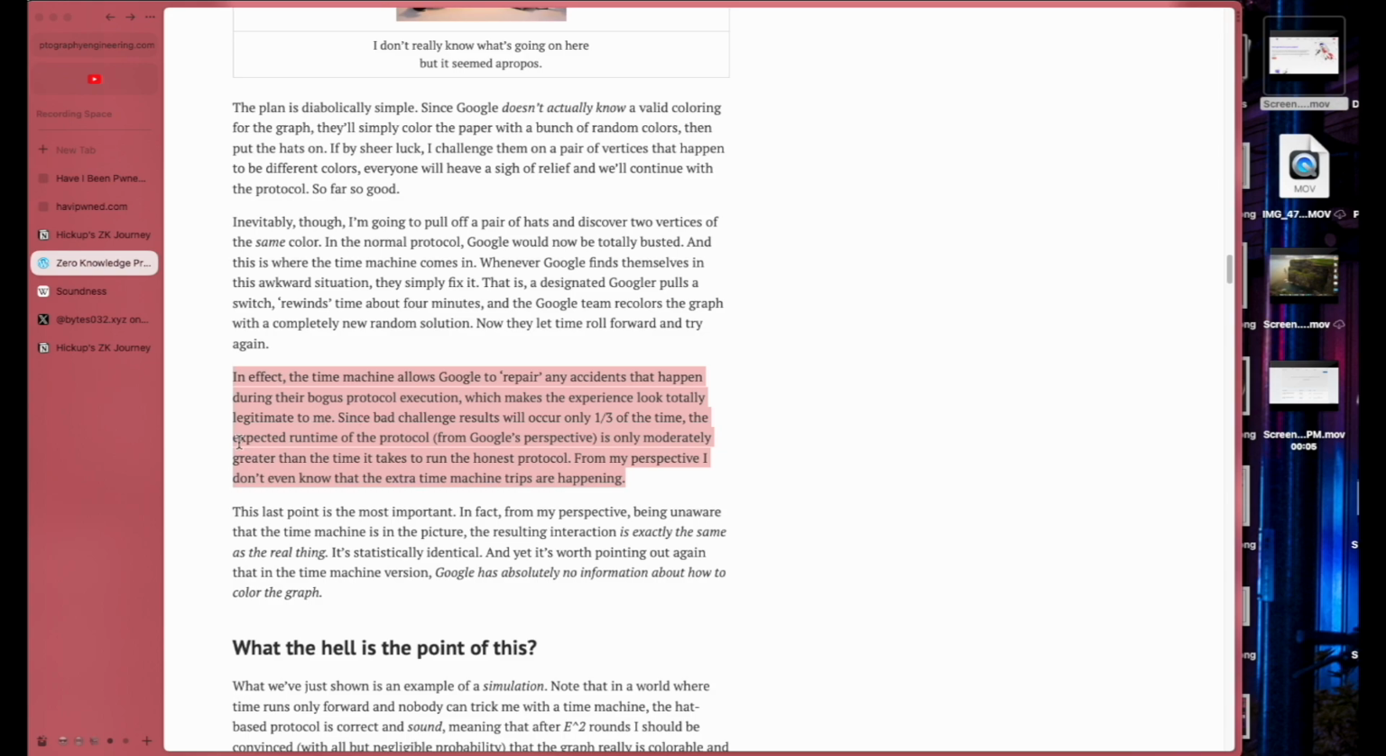Okay, which makes the experiments look totally legitimate to me, since bad chance results will occur only 1/3 of the time. The expected runtime of the protocol from Google's perspective is only moderately greater than the time it takes to run the honest protocol.